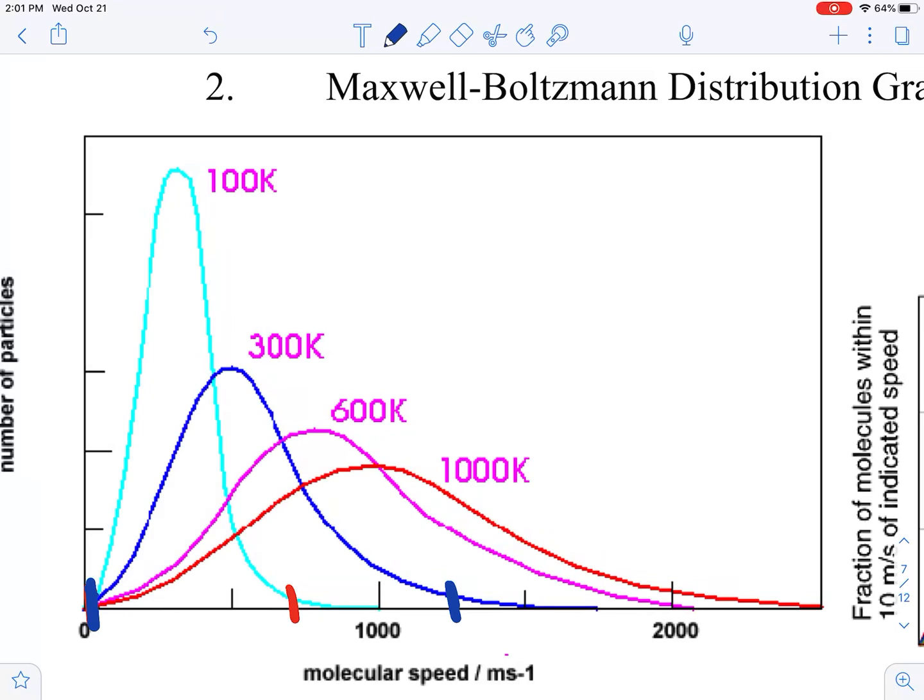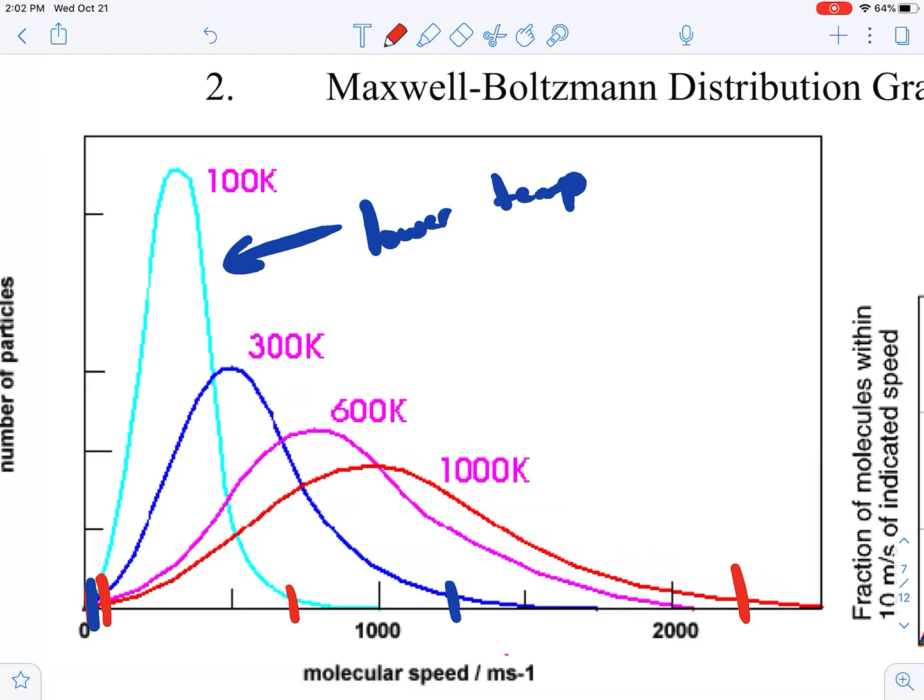The key takeaway is that a higher peak, with less area underneath it, means a lower temperature. Then it spreads out more. Look at this red one. It goes from here all the way to there. Look at that range of speeds.